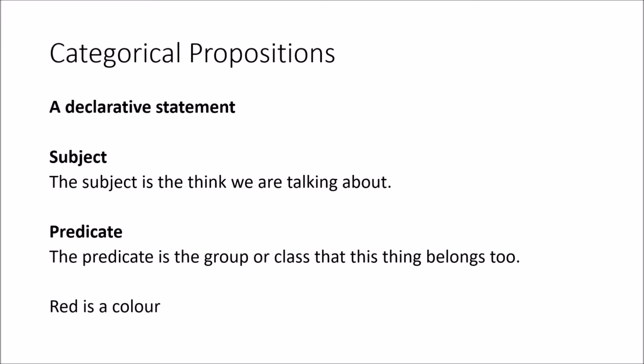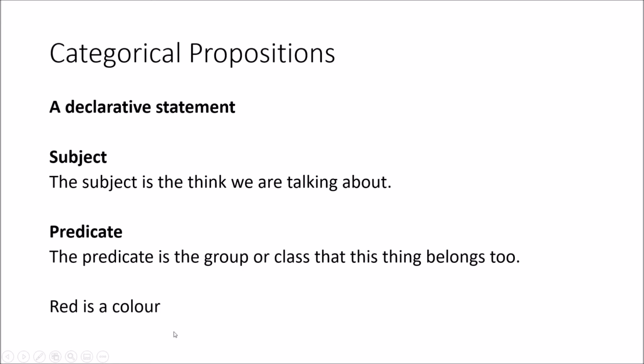So any declarative statement can be written about one thing belonging to a group of things, belonging to a category. This is a prime example: red is a color.